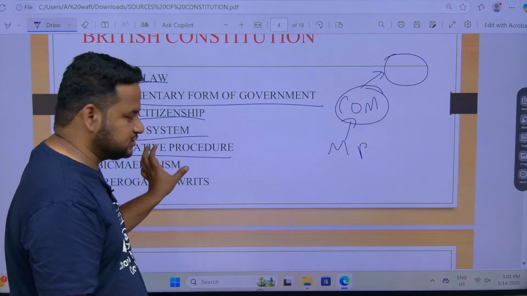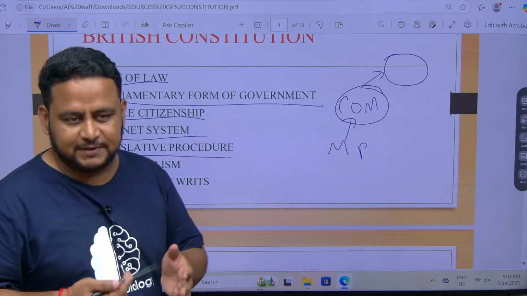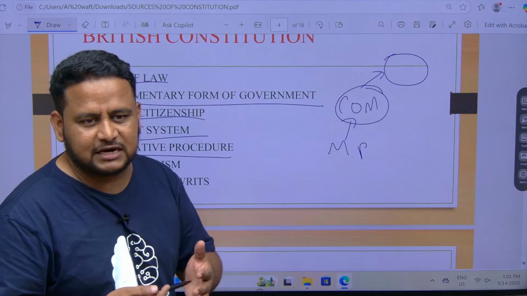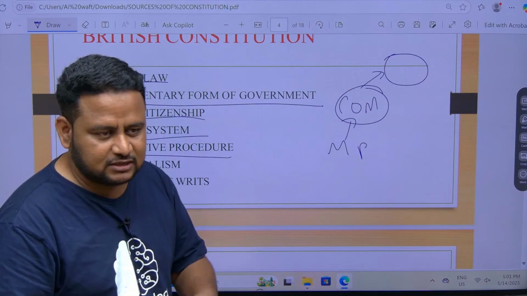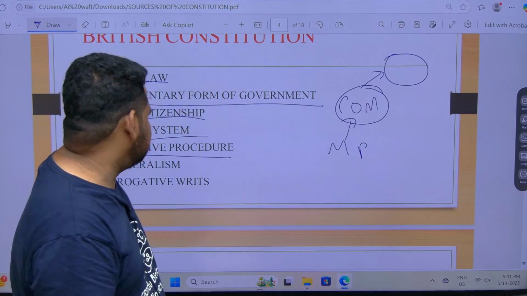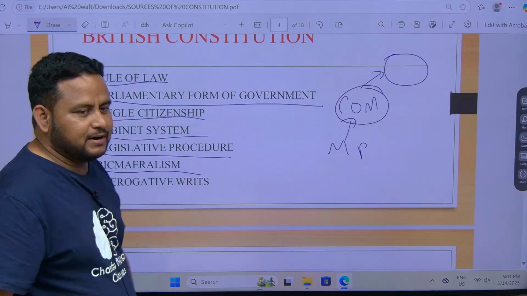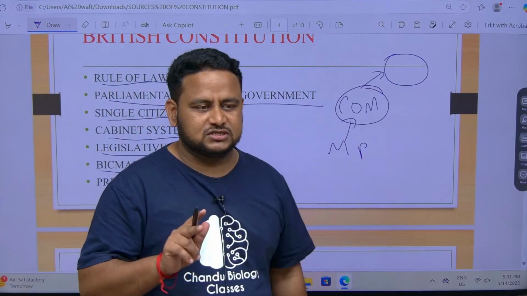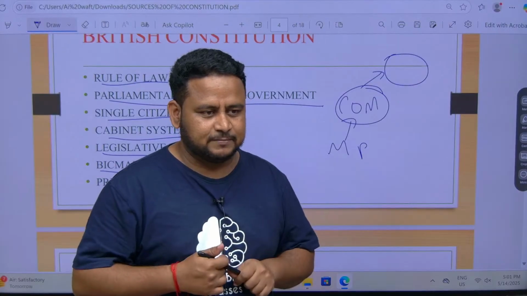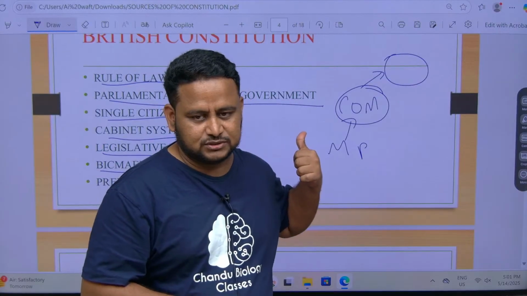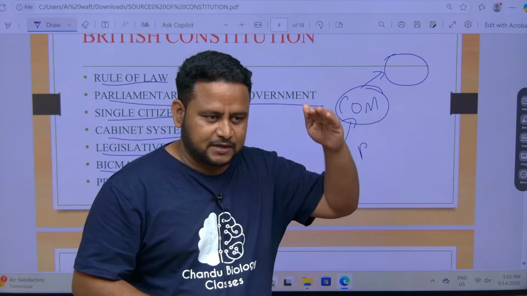Now, legislative procedure. Legislative procedure means how a law should be made, how a law should be passed, how a law should be made on anything. That is given by the British Constitution. Next, bicameralism. Bicameralism means there are two houses, that is Lok Sabha and Rajya Sabha. That is given by whom? British Constitution. Got it?